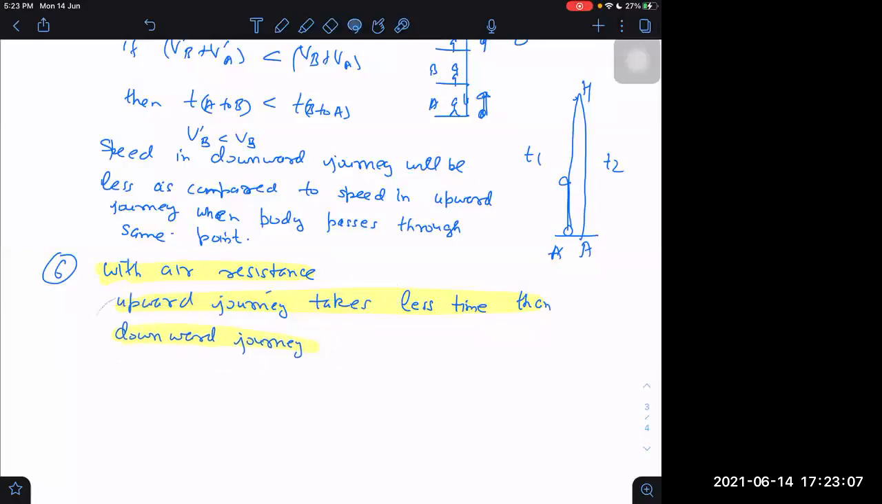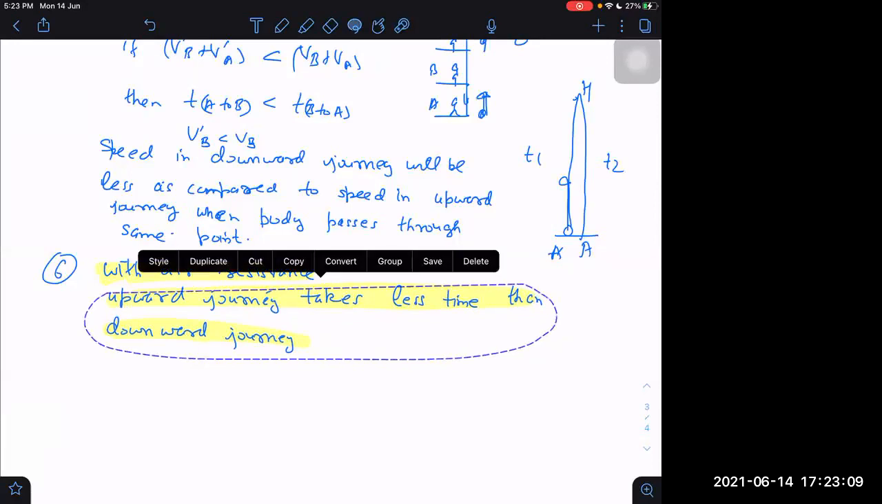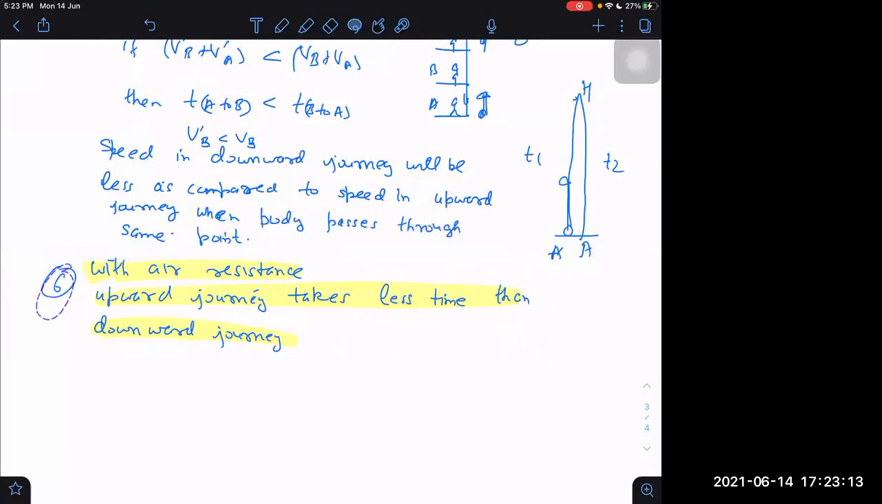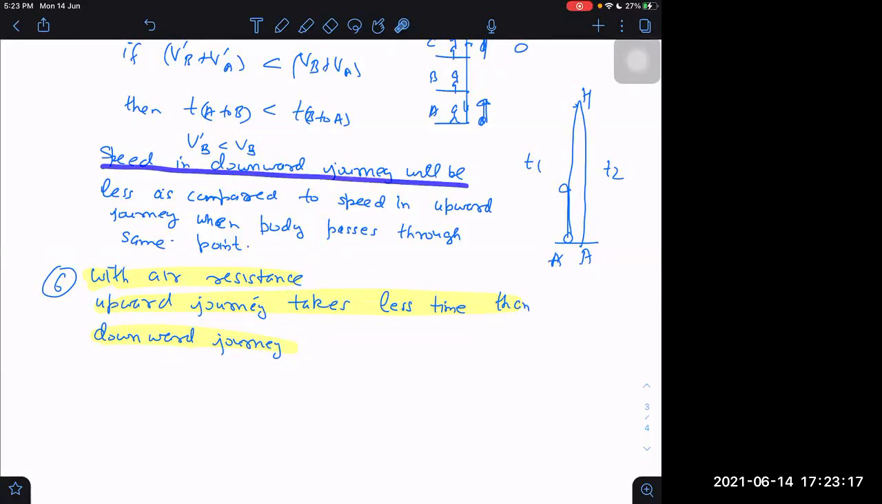Then how can we decide which is less, which is greater? Why can't we decide? Speed in the downward journey will be less. How, sir? Because of the loss of energy. Kinetic energy will be lost. Sir, in upward motion also it is lost, no, sir? Yes, it is lost in upward also and it is lost in downward also.